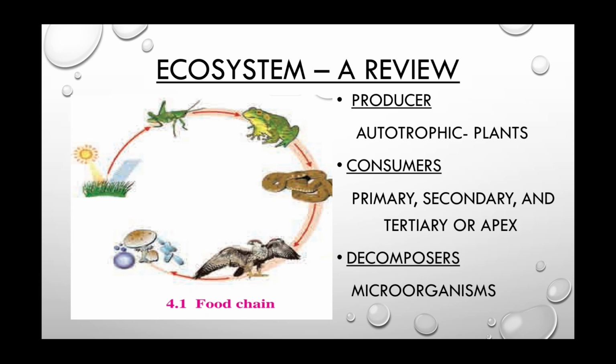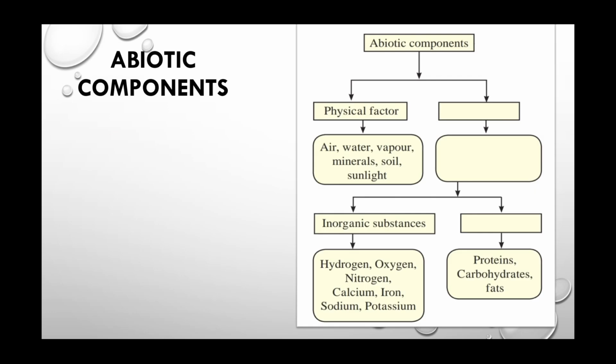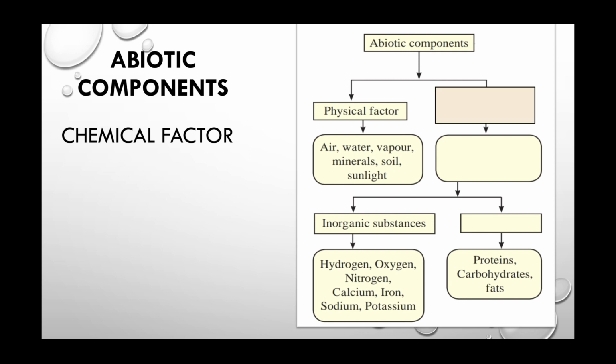Clear? Now, let us study about the components of an ecosystem. We just now studied that any ecosystem or every ecosystem, it includes of biotic and abiotic factors or components. So, let us first study the abiotic components. Okay? Abiotic components. Here in this flowchart you can see that abiotic components, they are basically classified into two groups or two parts. First is physical factor and the second one it is chemical factor.